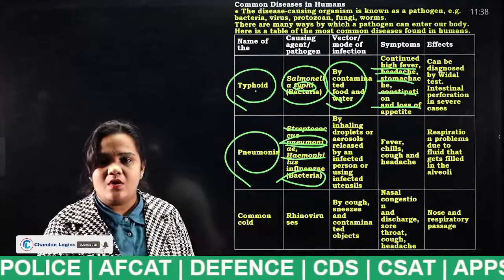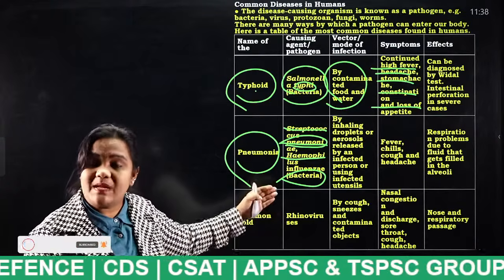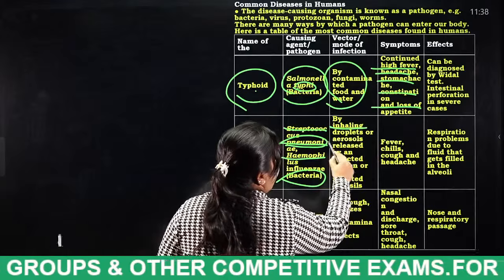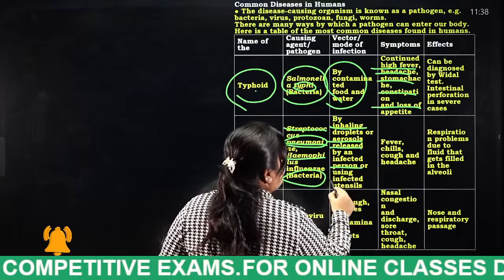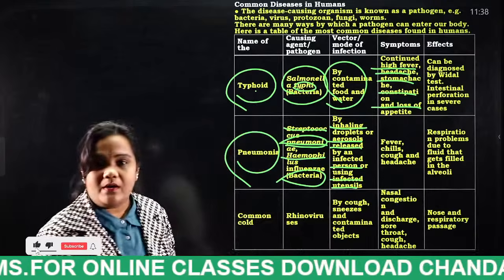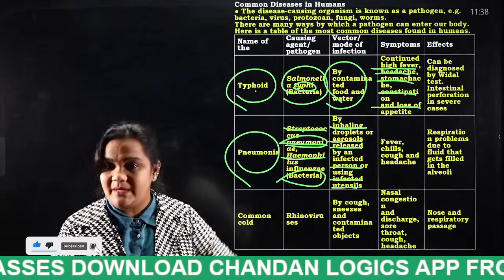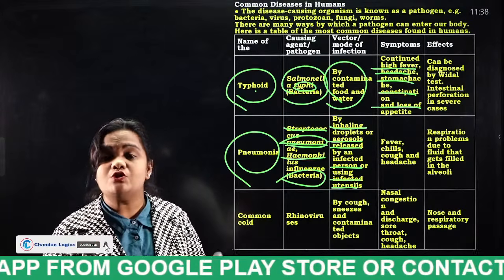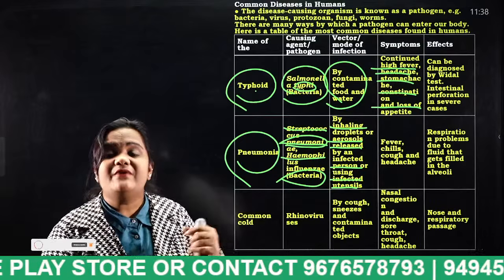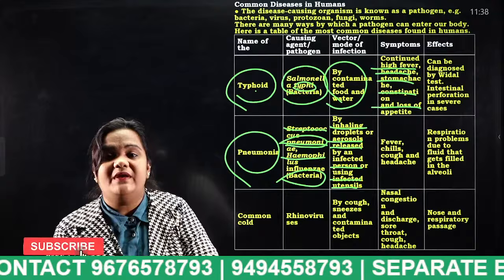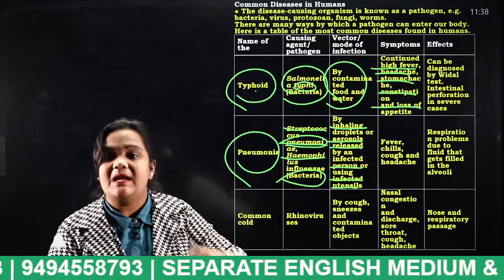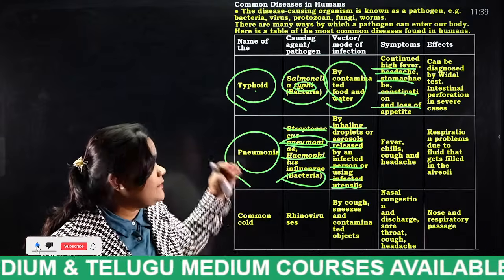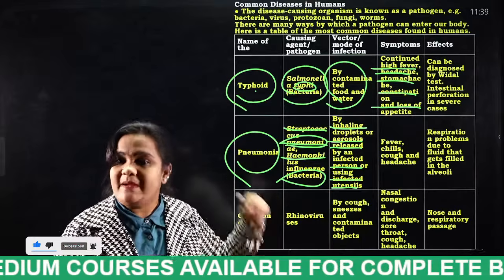I think everybody knows this. Okay, so this is also a bacteria. So what are the symptoms if a person is infected with pneumonia? It spreads by inhaling droplets or aerosols released by an infected person, or using infected utensils. Did you understand how this pneumonia will be caused to a person, students? If he inhales the infected person's aerosols or droplets, this pneumonia will be spread.